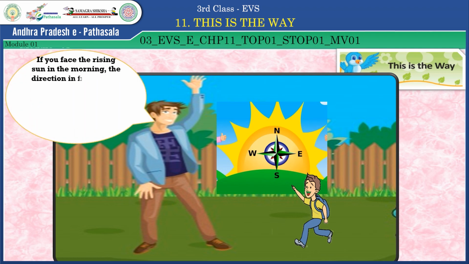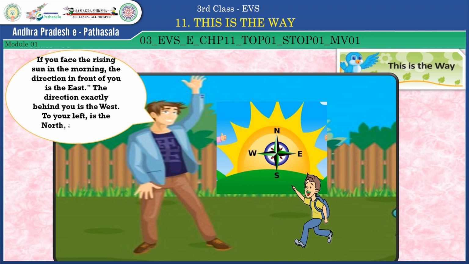Here he is telling, if you face the rising sun in the morning, the direction in front of you is the east. The direction exactly behind you is the west. To your left is the north and to your right is the south. By showing in the open field, he explained like this.